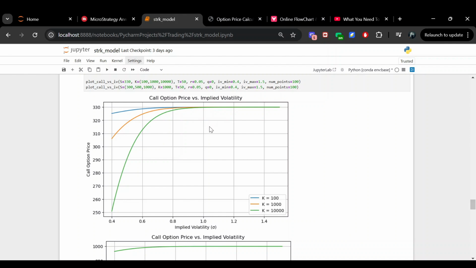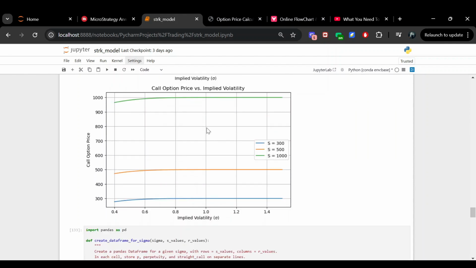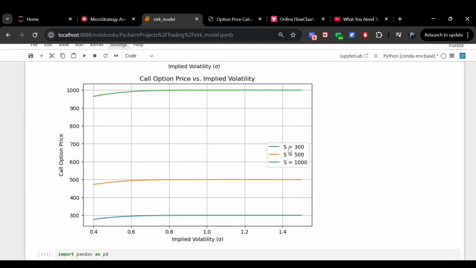Now, what does impact the value of the option? Well, if the value of the option is always going to be equal to the spot price of the common stock, then really it's the spot price of the common stock that's going to impact the value of the option. So here I've done the same exact graph, except rather than varying the strike prices of the option contract, I've varied the spot price of the common stock. So at a common stock value of $300 per share of MSTR versus $500 versus $1,000, you have these option curves with respect to implied volatility.